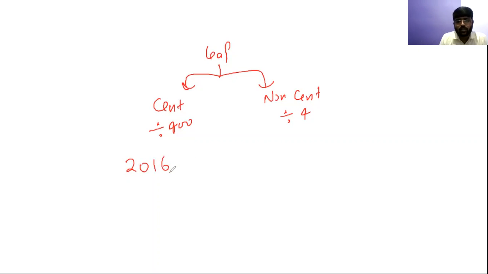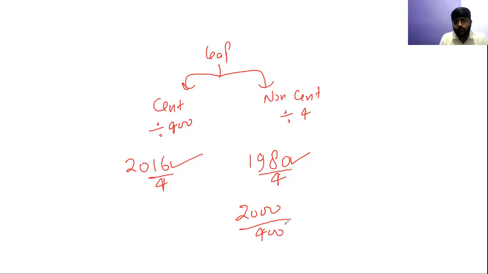So you clearly see it's a non-century year, divided by 4. 16 is divisible by 4, hence it is a leap year. Let's take an example of 1980. Again, it is divisible by 4, so it's a leap year. Example of 2000. 2000 is a century year, that's why I will divide it by 400. It is divisible, hence it's a leap year.